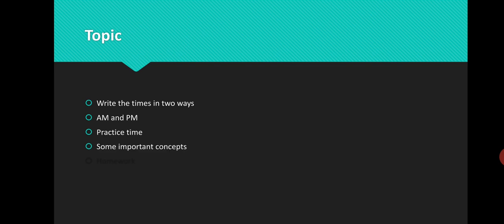Now, what are today's topics? Today's topics are: write the times in two ways. Children, the previous day you cleared the concept of writing the times in two ways, that is in digits as well as in words. Today you just practice this thing, because practice makes a man perfect. Second thing, you have to clear the concept of AM and PM, that is when we use AM and when we use PM. Third, some practice time from your textbook, some important concepts, and at last some homework.